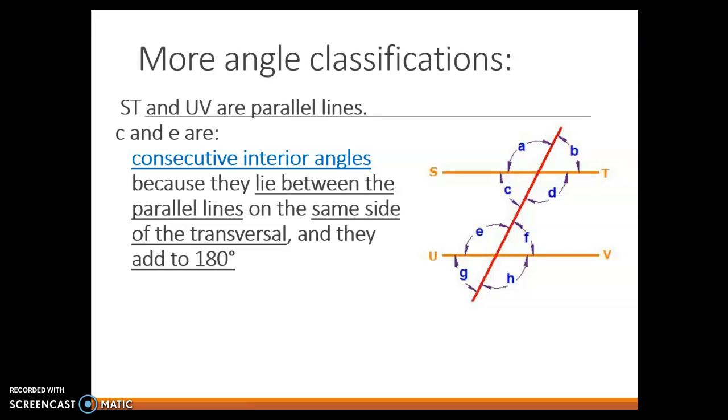Here we're told that S and T and U and V are parallel lines. We've got our two orange parallel lines, and we've got a different type of angle now introduced. Angles that are not equal, but that add up to 180. Are consecutive, that means one right after the other, consecutive interior angles, because they lie between the parallel lines and they're on the same side of the transversal, that's why they're called that, and they add to 180. So C, you can tell, is our smaller one, and E is my larger one. Those add to 180, as would D and F.